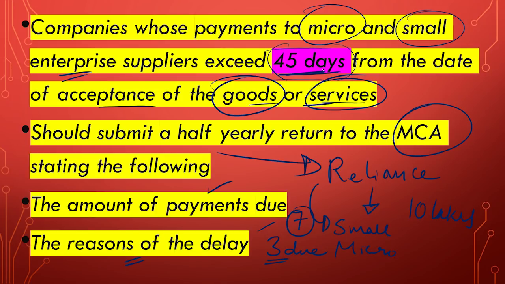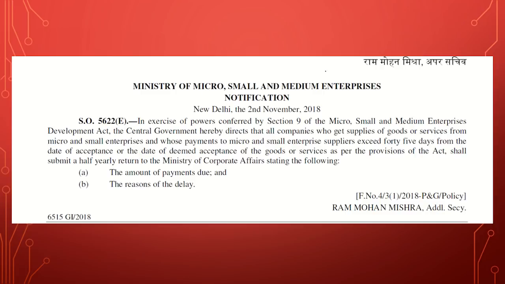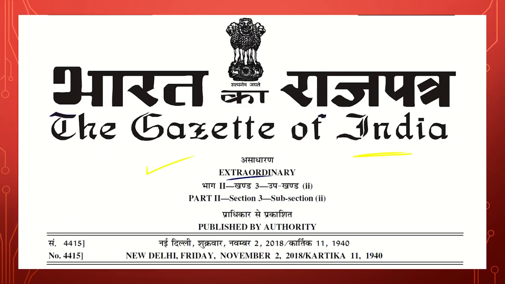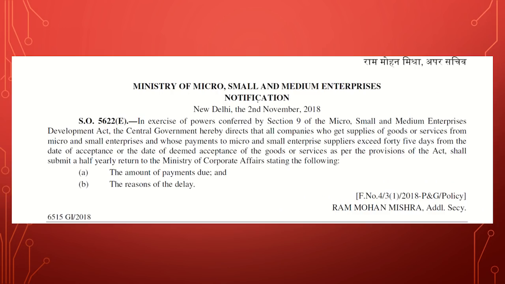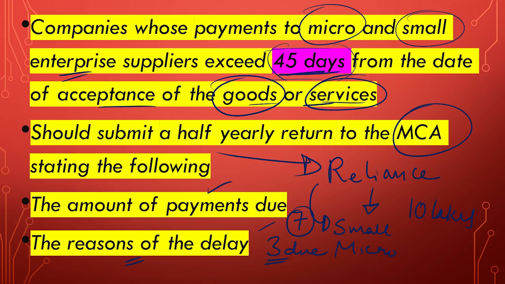So this is mandatory, and this is thanks to the new Gazette notification which has come under the MSMED Act, and this is relating to all the companies. So here you can see all the companies have to follow this. So this is basically to encourage and to support small and micro enterprises so that they don't have to suffer because of the delayed payments. See, if the payment is delayed for the micro enterprise, then it is very difficult for them to pay their salaries, their rent. They have their own expenses.